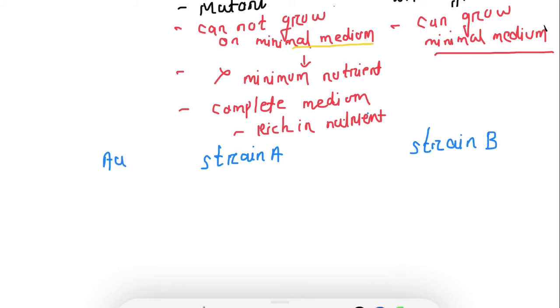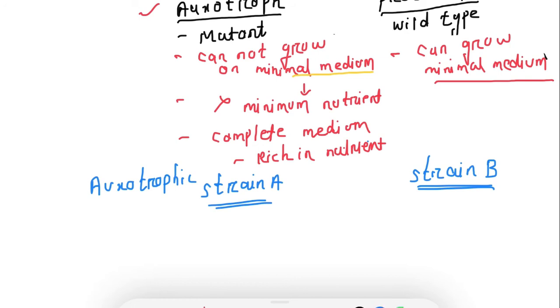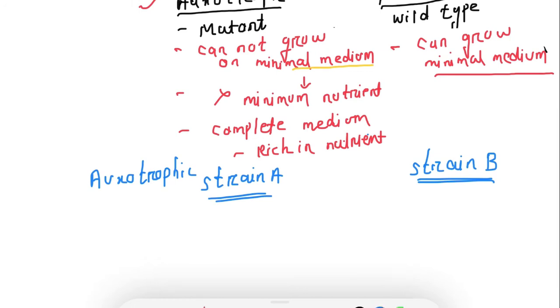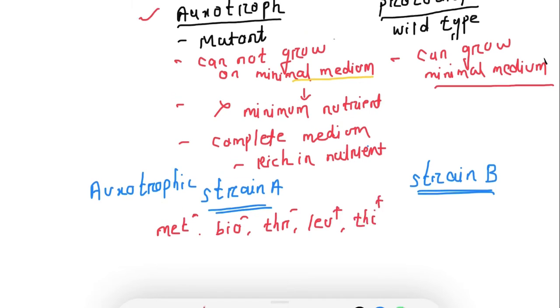Auxotrophic means these are the mutants. So the auxotrophic strain A is negative for methionine and biotin, and positive for threonine, leucine and thiamine.